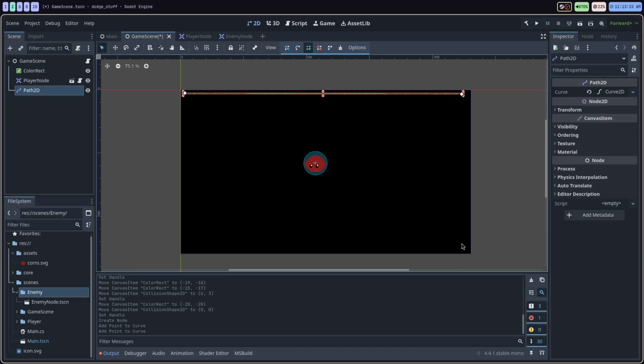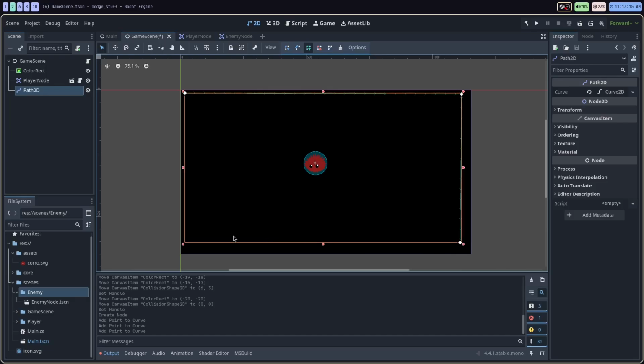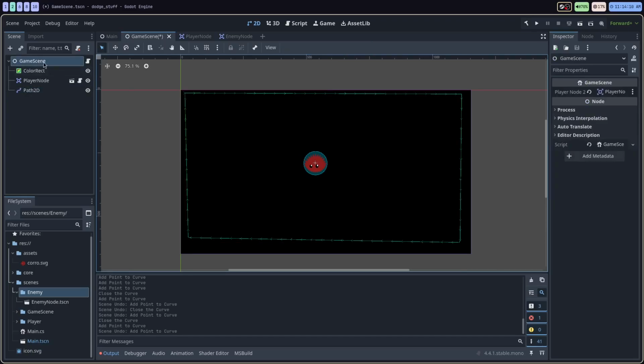And it's important to do this in a clockwise direction, as we're going to need to spawn the enemies and turn them in a specific direction that's going to be based on this. And we can click close curve. So I'll set the 4 points there. I'll click close curve, and then if I select off the node, we can see there's a little path along the edge of the screen.